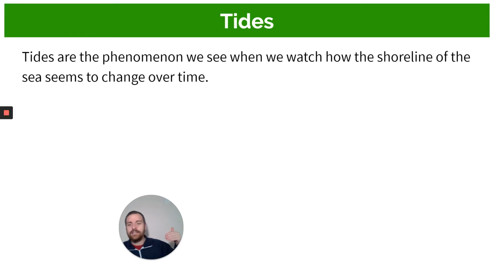And then if we come back later, the water seems to have receded and gone back, and the shore now seems to be further away. And it's the fact that during the day, the water seems to come closer to the shore, closer to land, and then for a section, it seems to go further away. That's what tides are. I'm going to give you three examples, three GIFs here, okay?